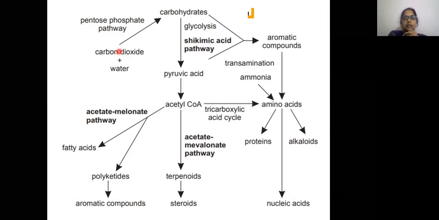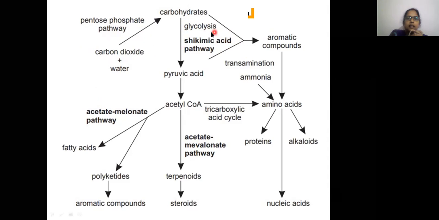These two intermediates act as starting materials or precursors in the shikimic acid pathway. In the pentose phosphate pathway there is synthesis of